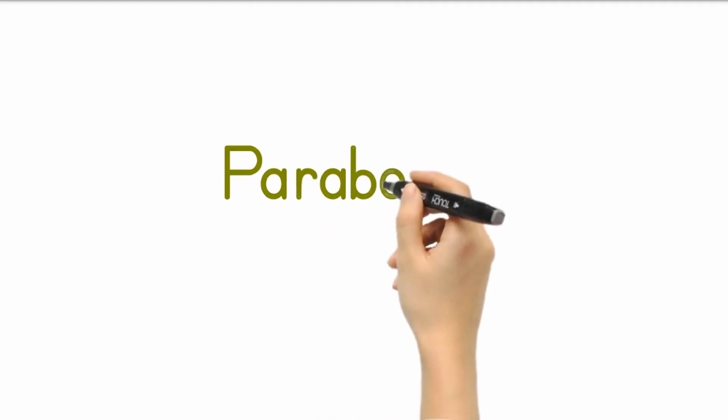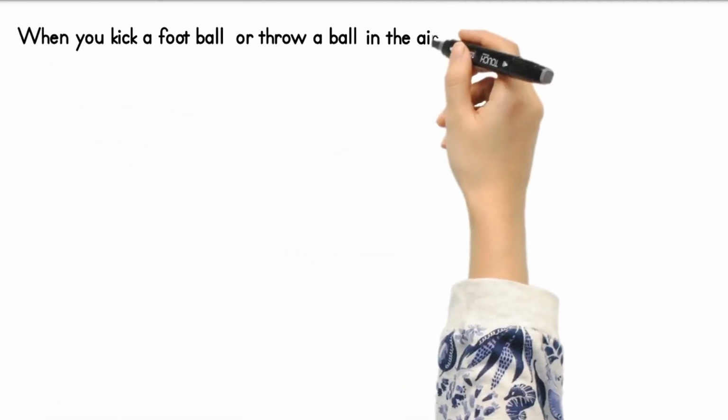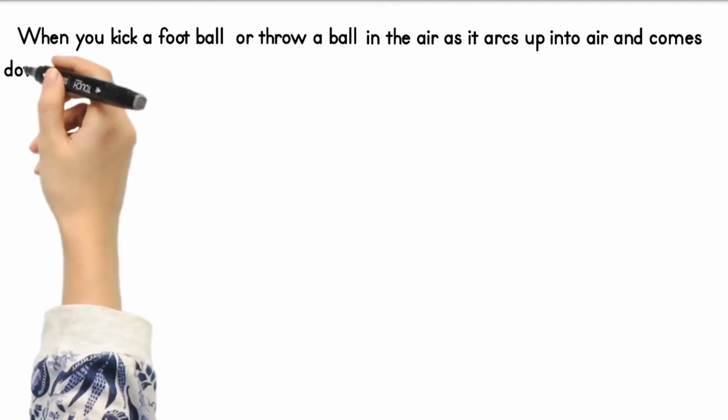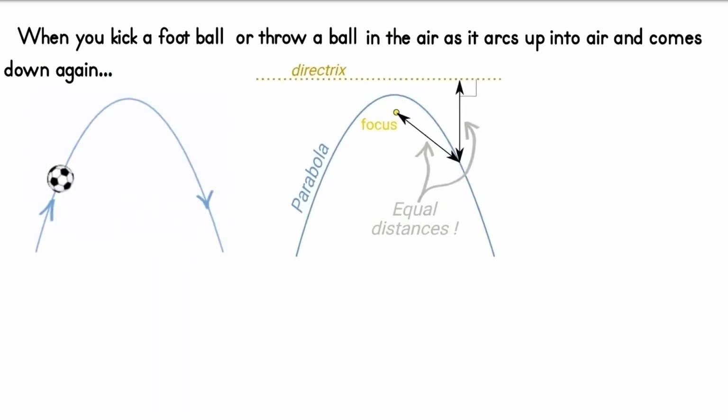Let's know about parabola. When you kick a football or throw a ball in the air, it arcs up into the air and comes down again. Here in this picture you can see the formation of parabola by throwing a ball. Here you can see equal distances between focus and directrix on the parabola.